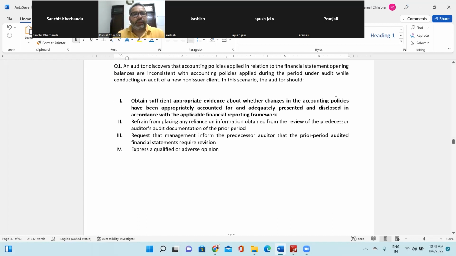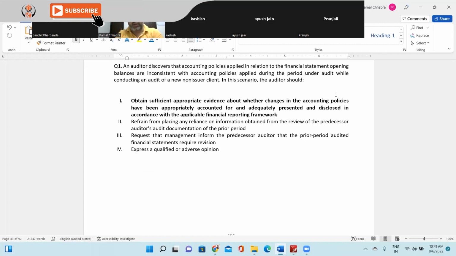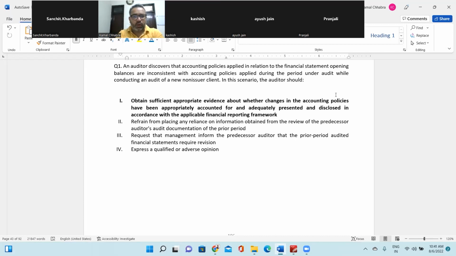Second is refrain from placing any reliance on information obtained from review of the predecessor auditor's audit documentation of the prior period. Third is request that management inform the predecessor auditor that the prior period audited financial statements require a revision. Fourth is express a qualified or adverse opinion. What is the call of the question?